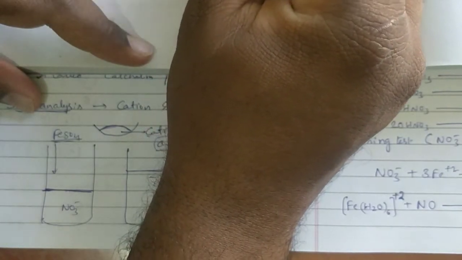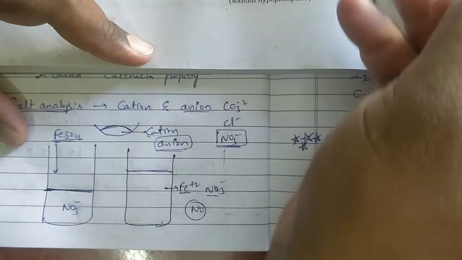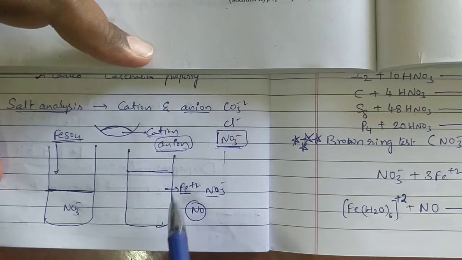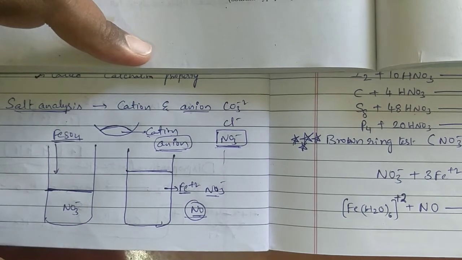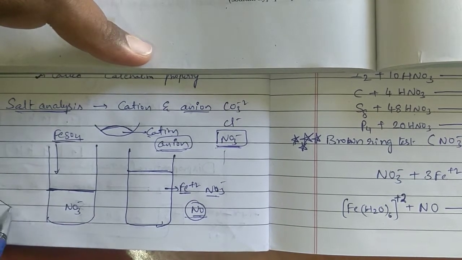And then carefully adding concentrated sulfuric acid along the sides of the test tube. This test tube containing NO, Fe2+ and NO3-, slightly we will tilt.